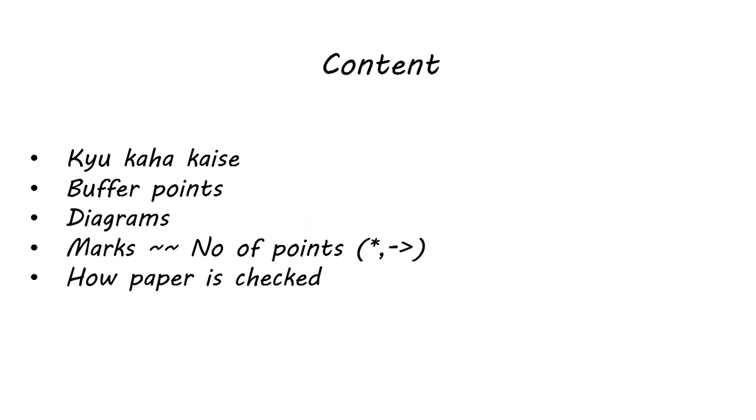For example, this topic is cost effective, this topic is time efficient, it reduces the time taken for doing these things. So there are many points when you analyze different questions, which are repeated or generic points. I name them buffer points. You can write them in every question, every answer, so as to increase the number of points that you write and increase the chances of getting more marks.